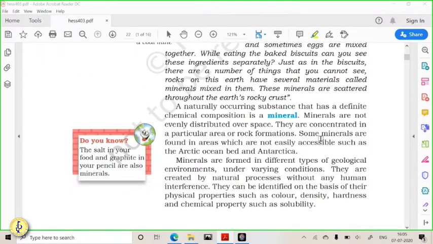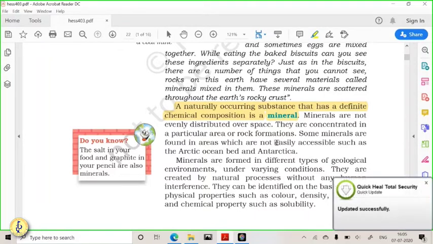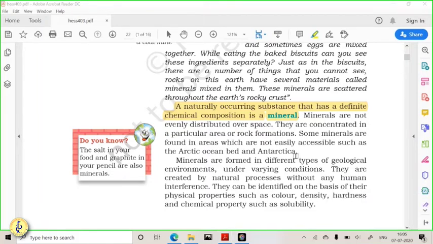So the definition of minerals is a naturally occurring substance that has a definite chemical composition. So as we know, we have copper, we have gold, we have iron, we have platinum. So they have a definite chemical composition. So that's why we are calling them minerals. A rock may contain one or many minerals. It can contain one, two, or three minerals. So that's why we are calling it a rock. When the concentration of one mineral is more in a particular rock, we call it an ore of that particular mineral.